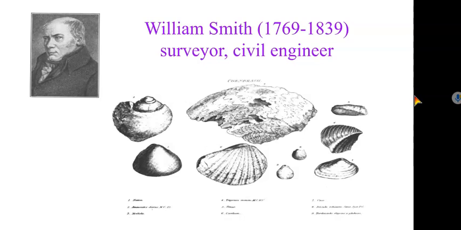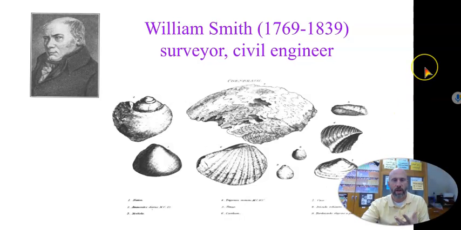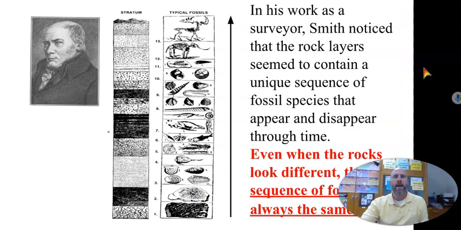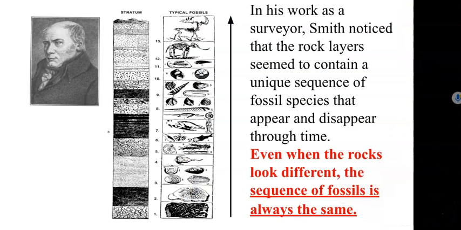So William Smith came along, and he was a surveyor and a civil engineer. He started to do some research, going all around, and he made the first larger scale geologic map showing the distribution of these different rock layers. He recorded all this information, and in his work, he noticed that the rock sequences seemed to contain a unique pattern of fossils that would appear and then disappear.